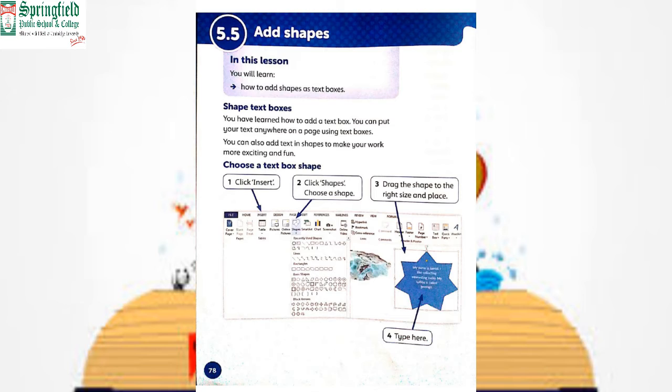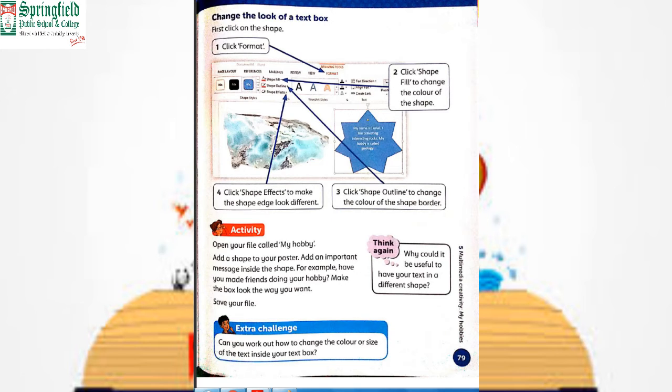Change the look of the text box. If we want to change it, how can we change it? Click Format, click Shape, then fill the shape with color and size. We can change the shape, we can change the fill style, we can change the outline color, we can also